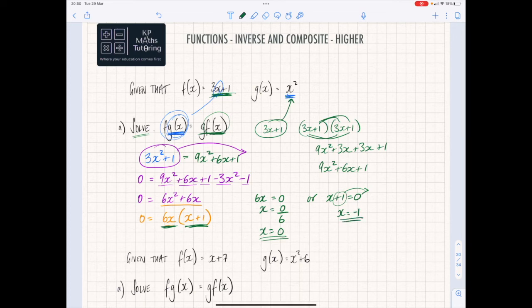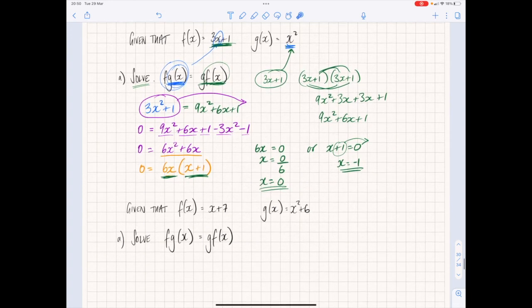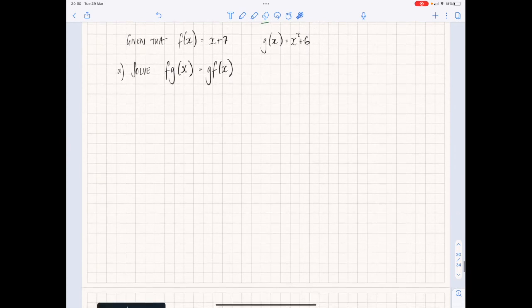Okay, so you have a composite function there, but you also have a composite function on this side where they both equal each other, which gives you a quadratic. Make it equal 0, because remember, to solve a quadratic it must equal 0, factorise it, solve it from there. Okay, have a go at this last one here if you want to. So pause the video, have a go, and I will go through it in a second.